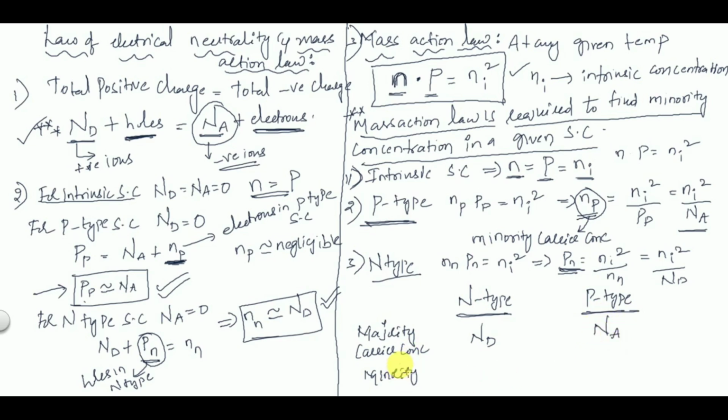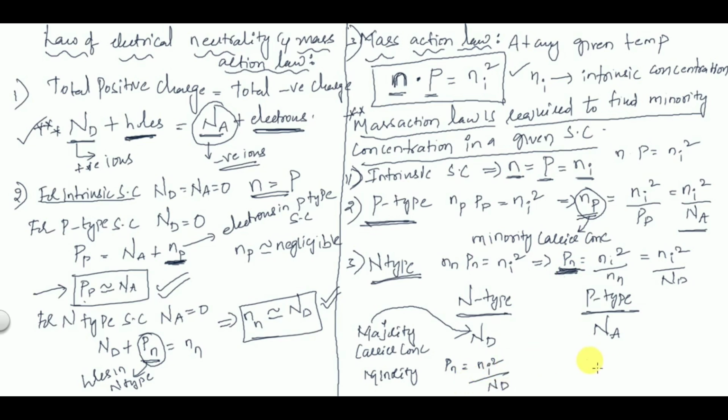If any problem is asked in the exam and you are asked to find majority carrier concentration, simply it is almost equal to the doping concentration. If minority carrier concentration is asked for n-type, as we have just derived, minority carrier concentration is Pn, so Pn is equal to Ni square by Nd.